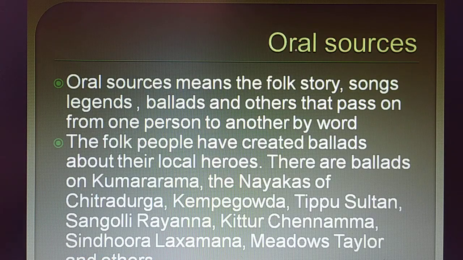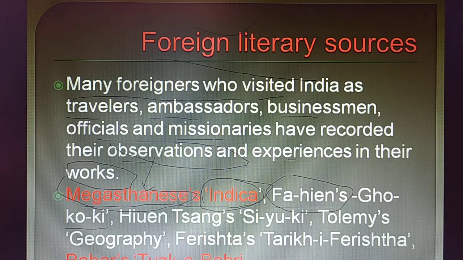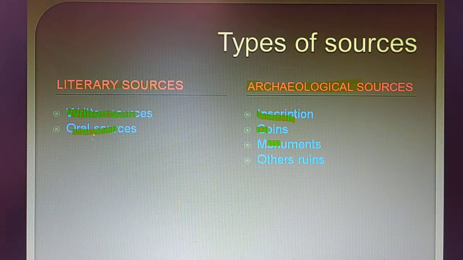Again, we can speak of oral history, another type of history. Let me make it clear. We are discussing literary sources and archaeological sources. Archaeological sources are not in written form, like inscriptions, coins, and whatever materials were used by man. But in the case of literary sources, I mean books which were written. So far we are discussing the written sources. In the written sources we can divide it into two parts: one is native, another one is foreign literature.